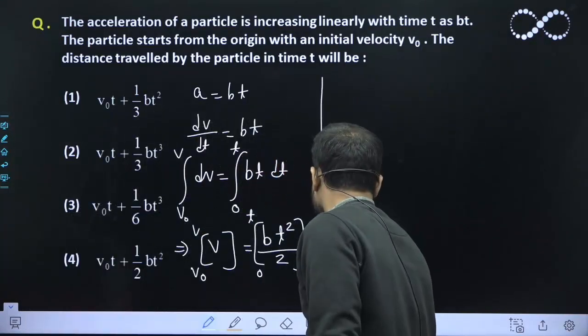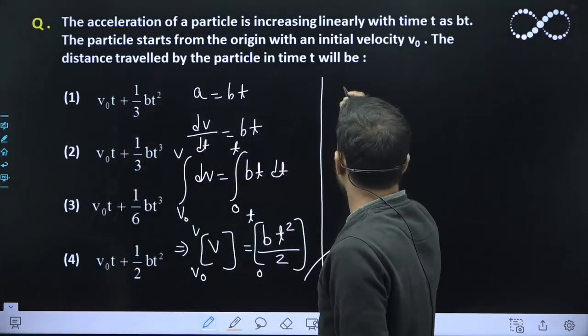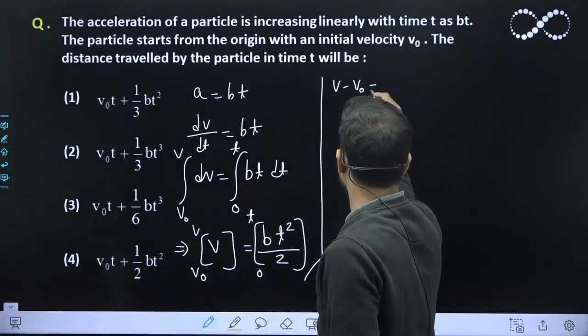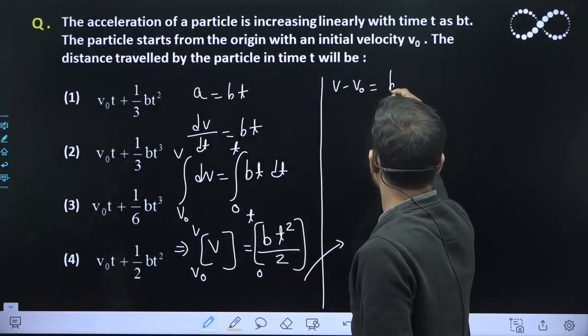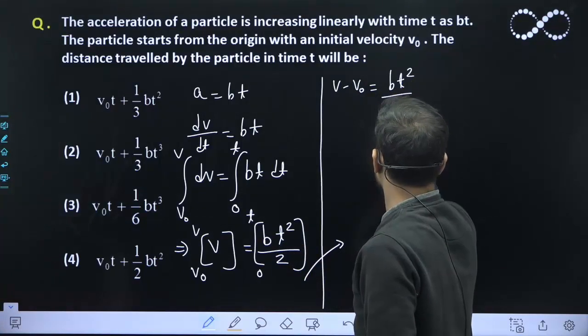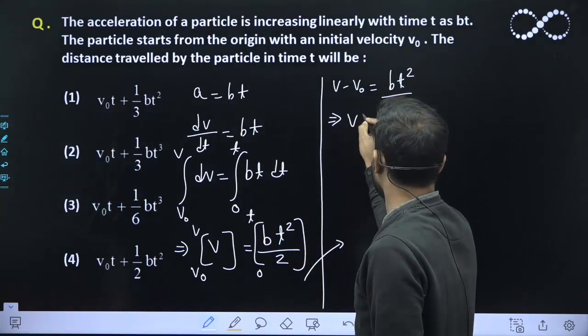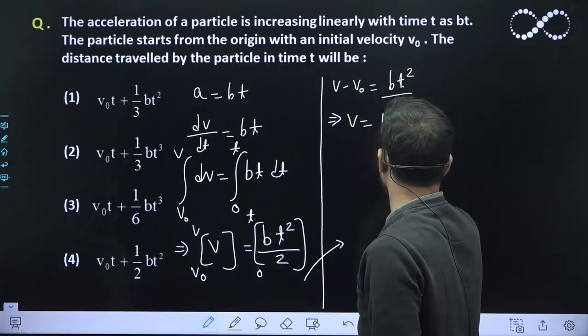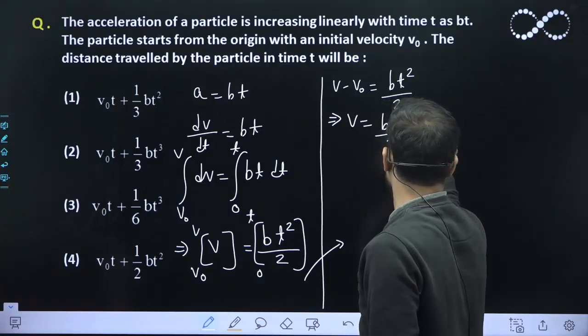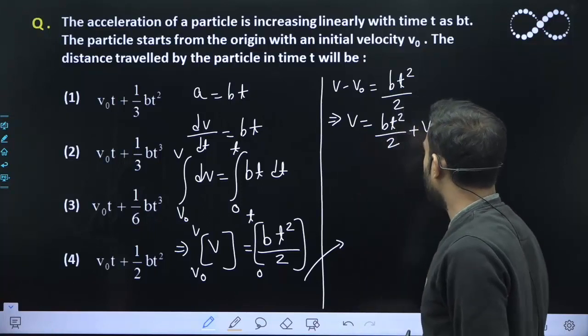So this will be v minus v naught is equal to bt square upon 2 minus 0. So this will become this only. So from here I can say the velocity will become bt square upon 2 plus v naught. Now the velocity is known to me.